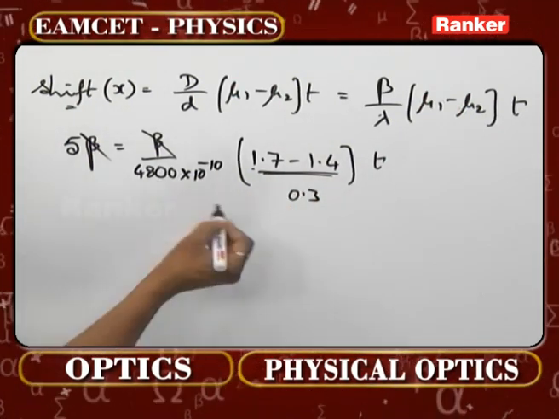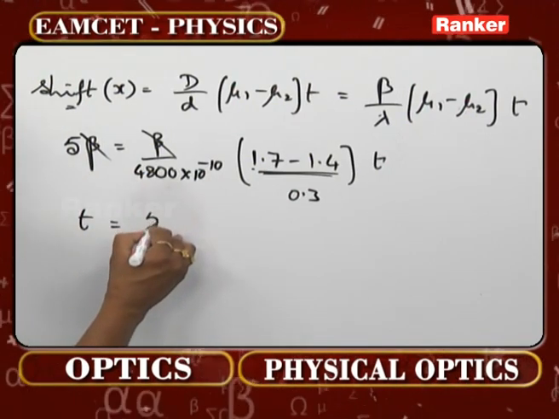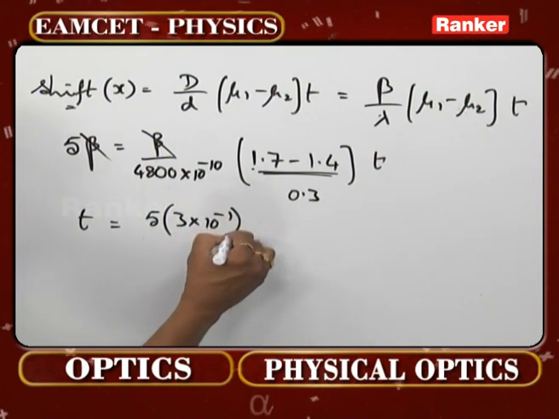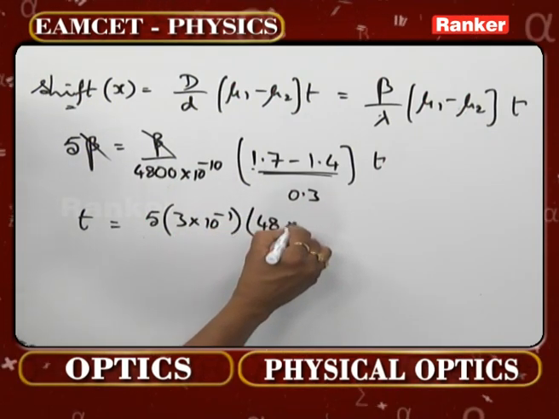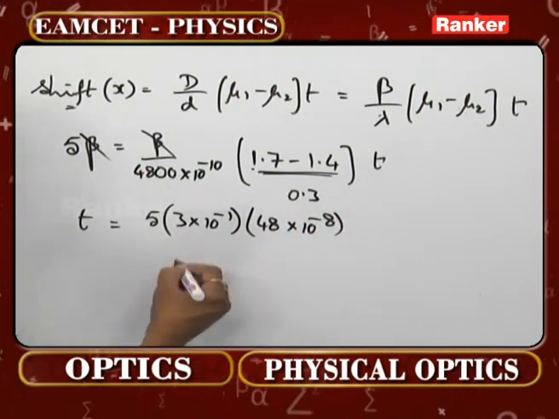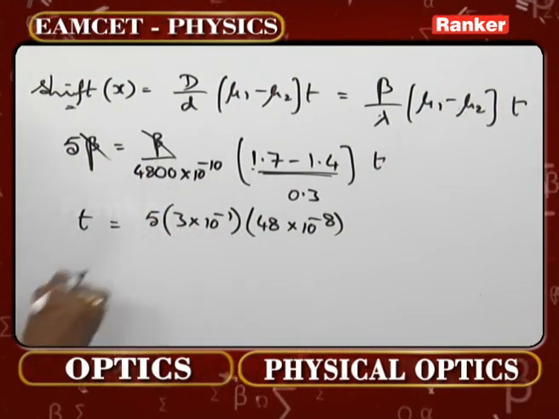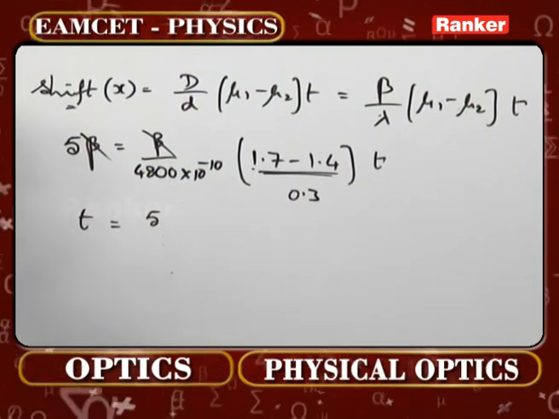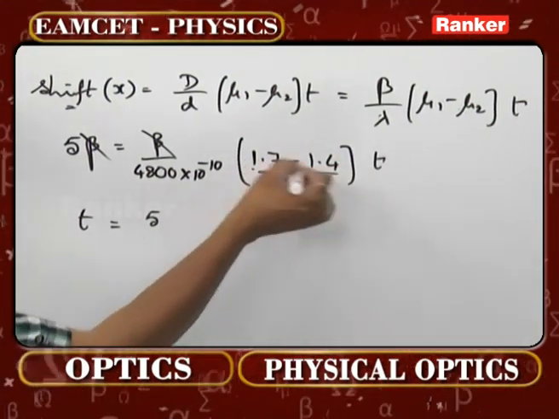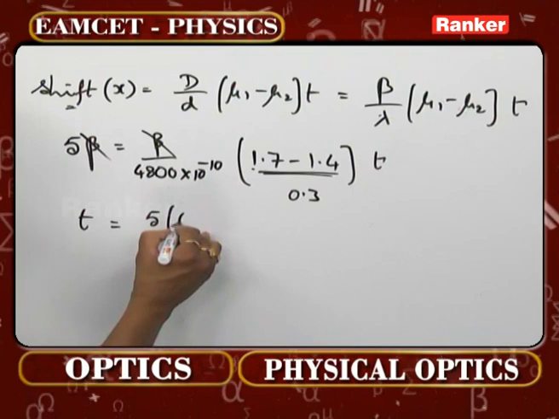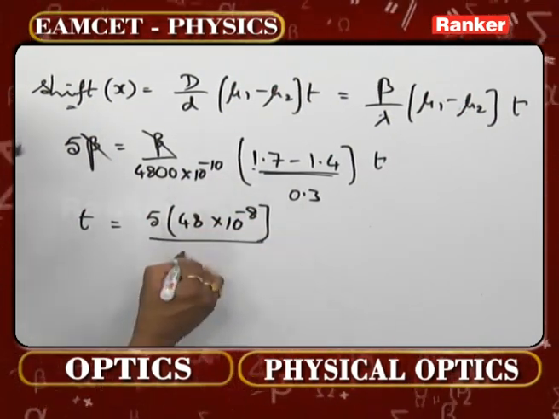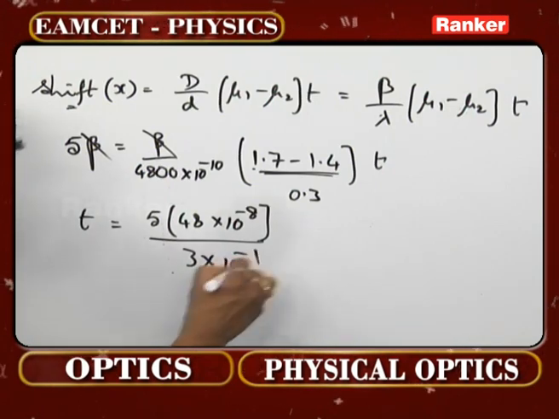Now come on, you cross multiply this. T is equal to 5 times 0.3. I write 3 into 10 power minus 1 into 48 into 10 power minus 8. That is actually the concept. So if I take this 3 into 10 power minus 1, now comes down because this is actually multiplying here. So 5 into 48 into 10 power minus 8 by 3 into 10 power minus 1.